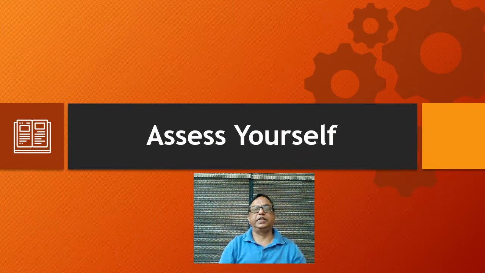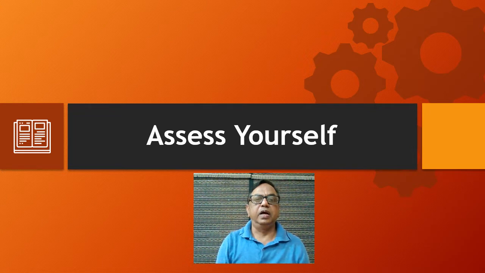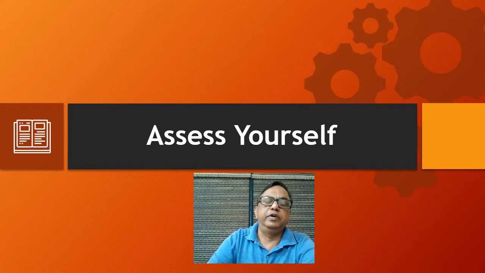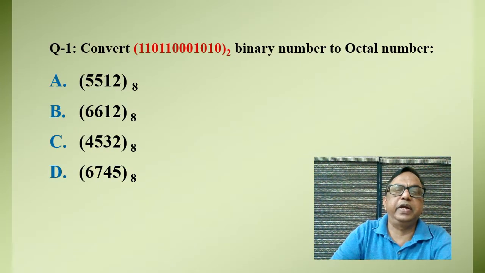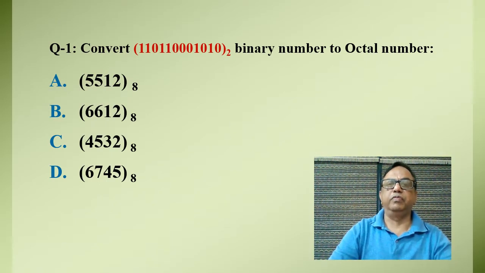Now this is the time to assess yourself. I have given a few multiple choice questions, and you have to think about them and give your answer. For my first question, I have taken a binary number which we have to convert into an octal number. The method is very simple.